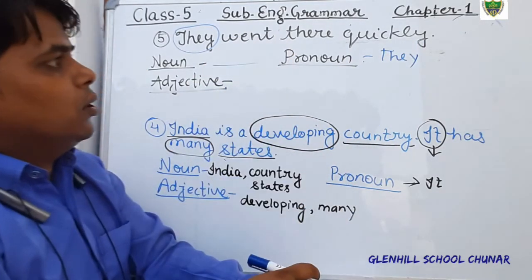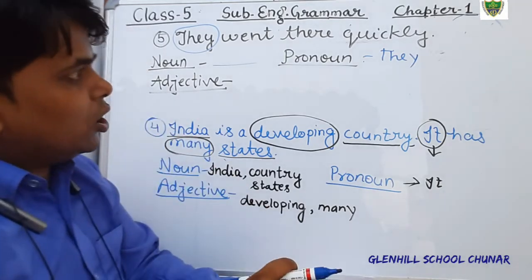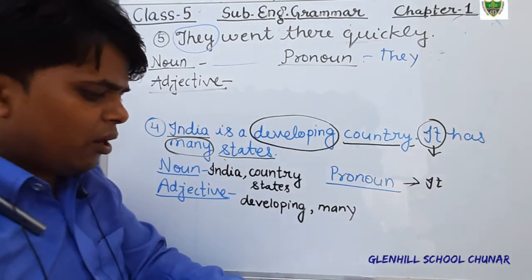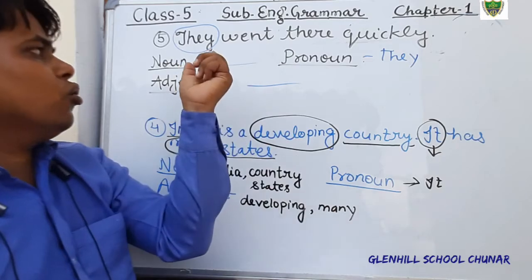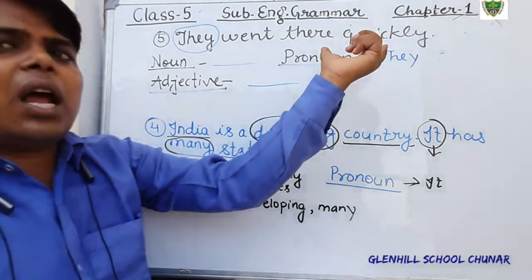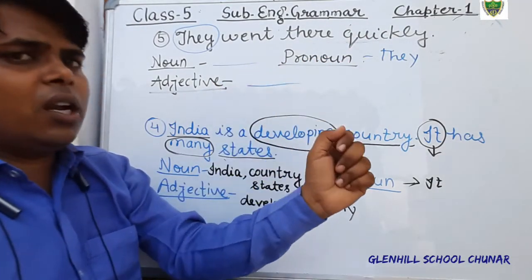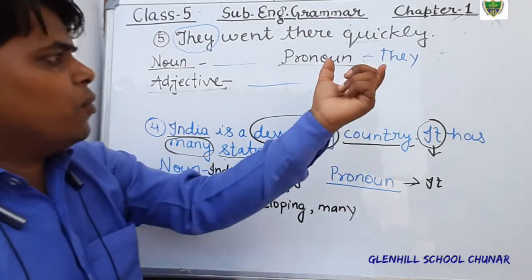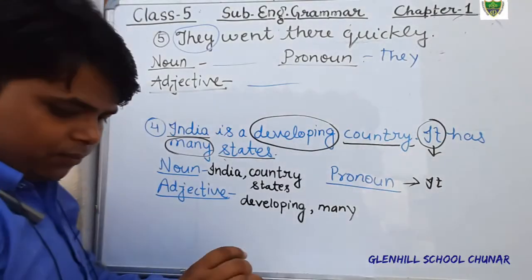There and quickly are adverbs. So there is no adjective also. In this sentence, there is no noun. Pronoun is they, and there and quickly are both adverbs. So no adjective is given. So only you have to fill in the column of pronoun, they. Just fill it.